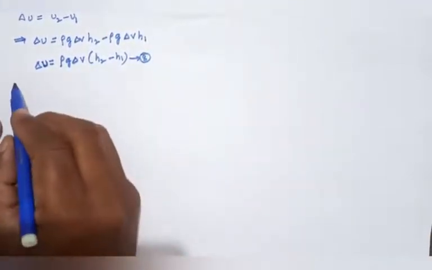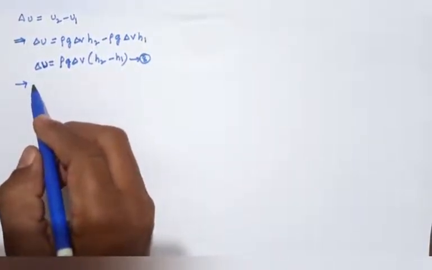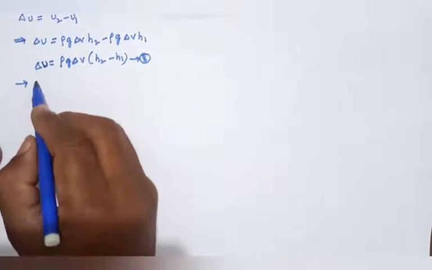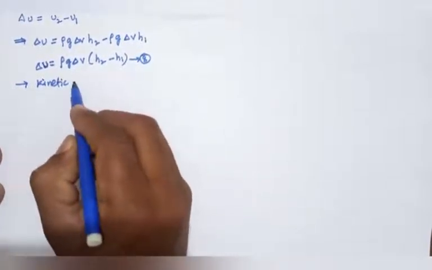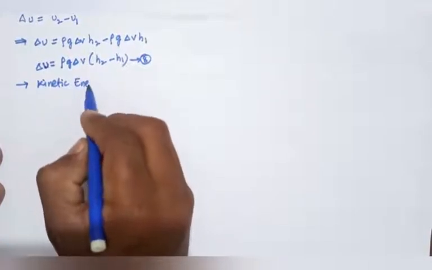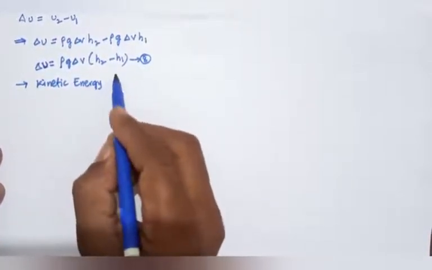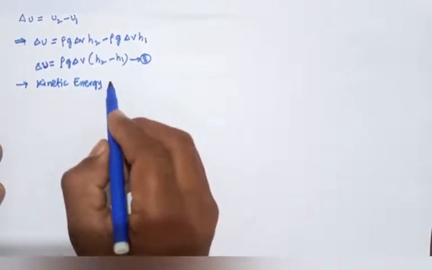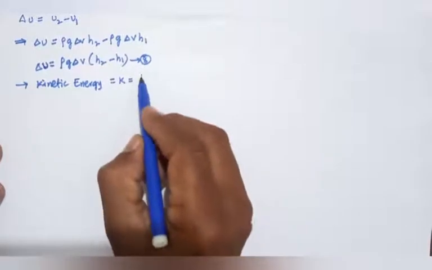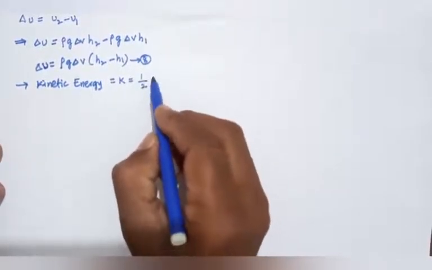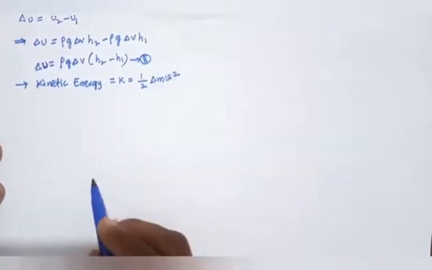So then we can find out the kinetic energy. So what is the kinetic energy equation? Kinetic energy equation, K equals to half of delta M V square.